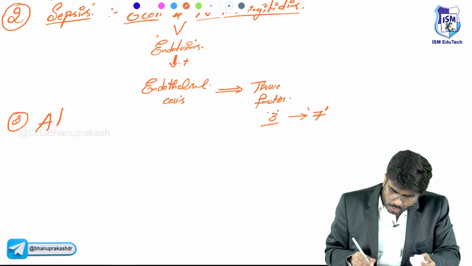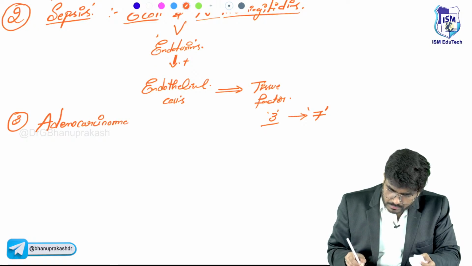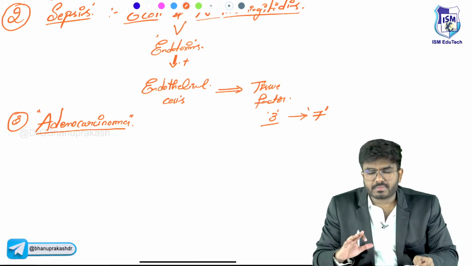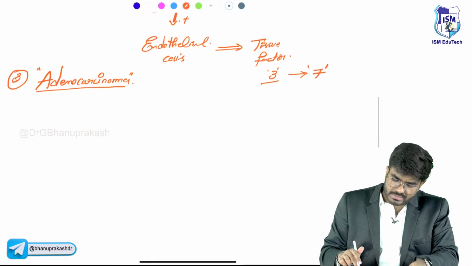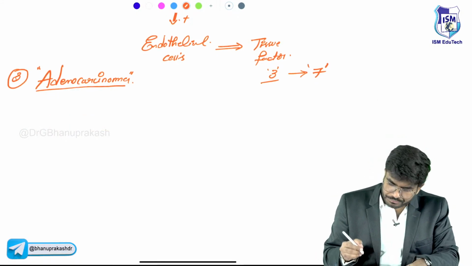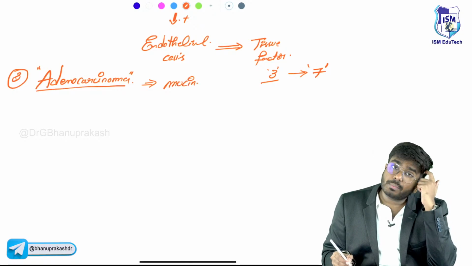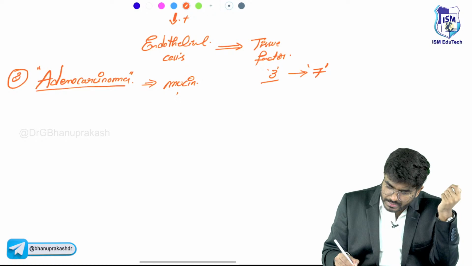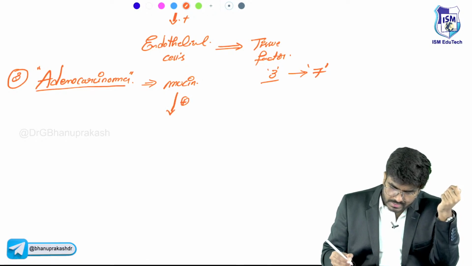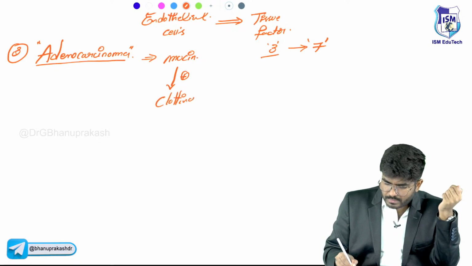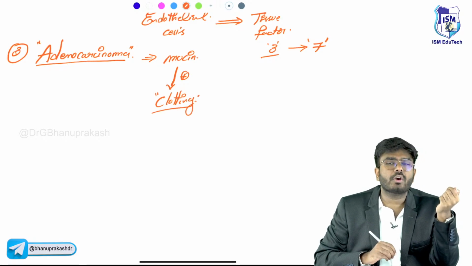If the patient has adenocarcinoma, of the stomach or of the GI tract, like the colon. See, in the name itself, adeno means glandular. What will they release? They will produce mucin. If this mucin enters the blood, it activates the clotting cascade. Mucin activates clotting, so unnecessary clotting is going to happen.